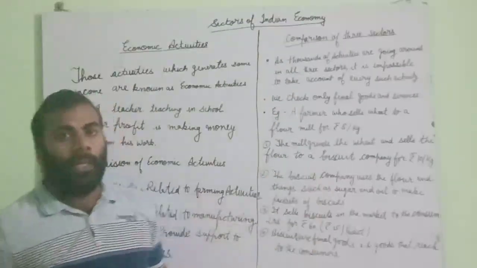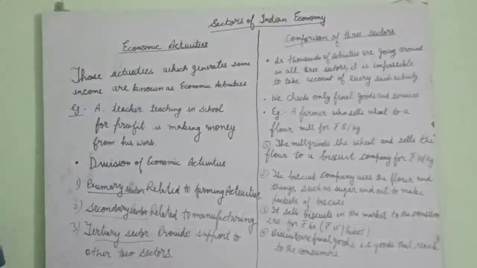Sectors of Indian economy. An economy is best understood when you study its components or sectors.